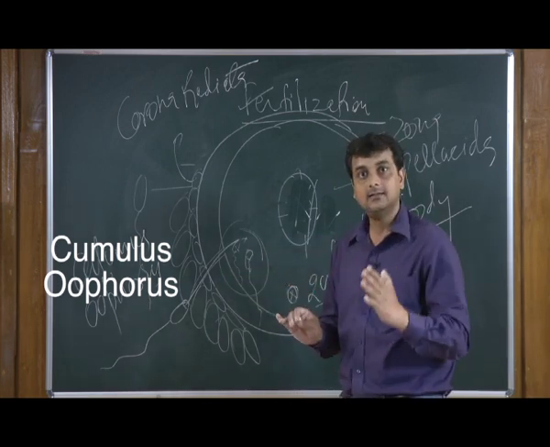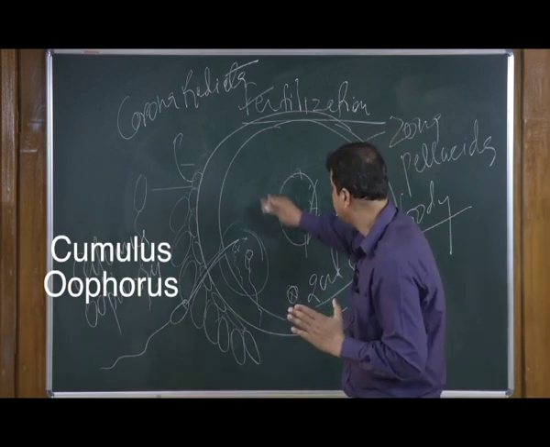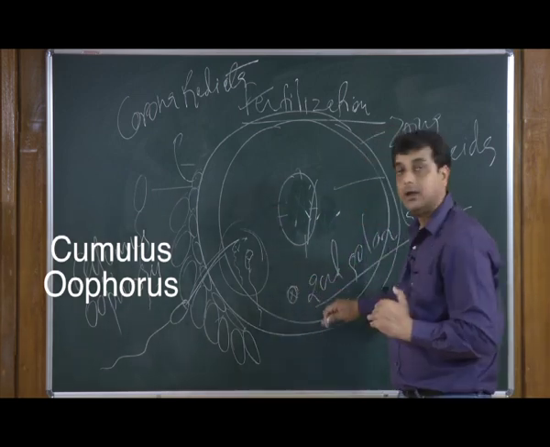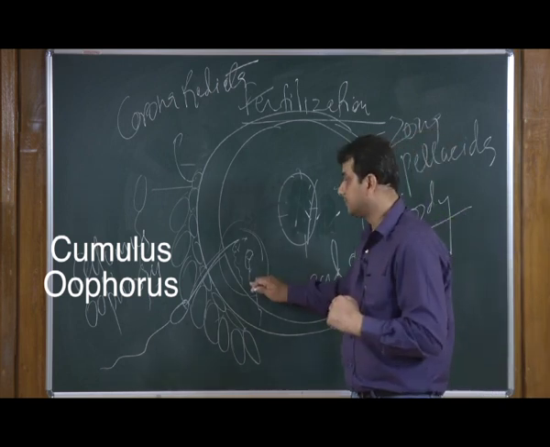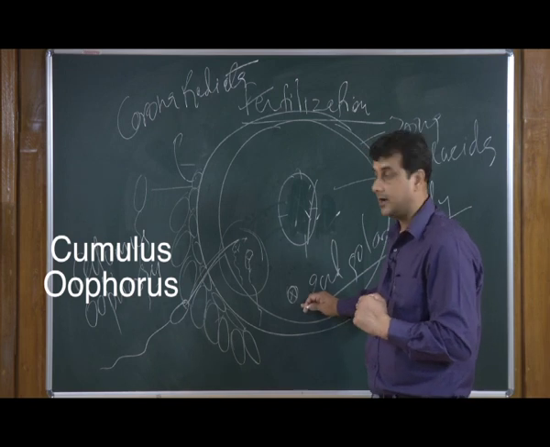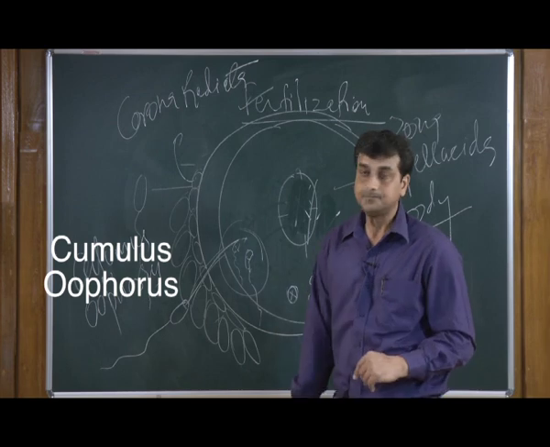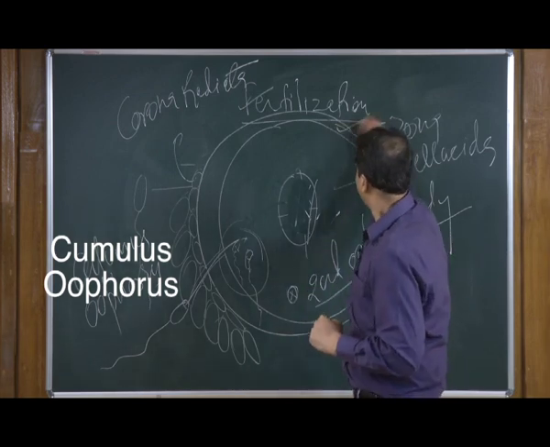Till then the division is in the primary stage, so there will be a cessation of the second polar body formation till the entry of a sperm. Once there is entry of a sperm, there will be formation of the second polar body. At that time the chromosome number becomes half. So this is all about fertilization.